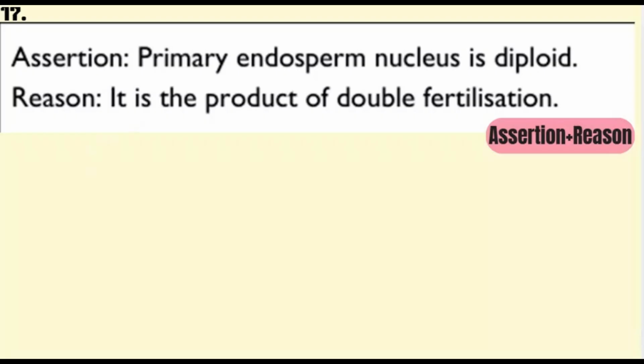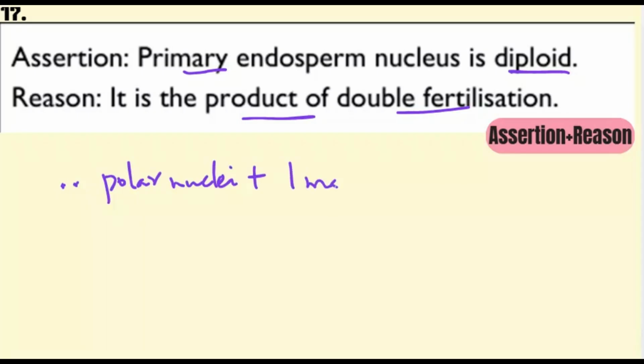This is an assertion reason question. Assertion is primary endosperm nucleus is diploid. Reason, it is a product of double fertilization. Primary endosperm nucleus is formed as a result of fusion of 2 polar nuclei and 1 male gamete nucleus, which means that it is not diploid but it is triploid.